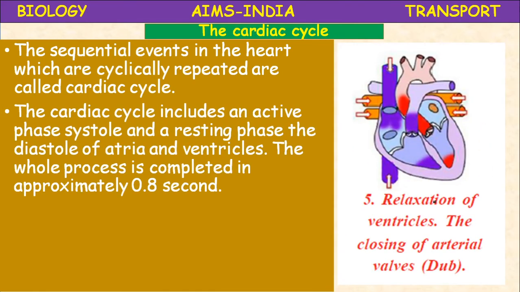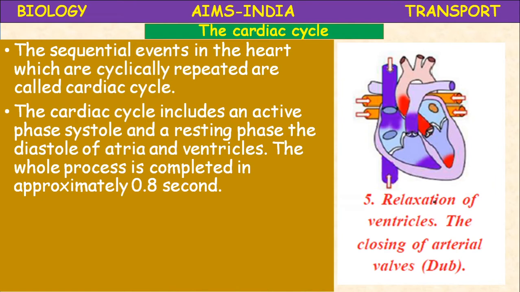The cardiac cycle includes an active phase, that is called systole, and a resting phase, that is called diastole. Systole and diastole of atria and ventricles result in the pumping of blood.